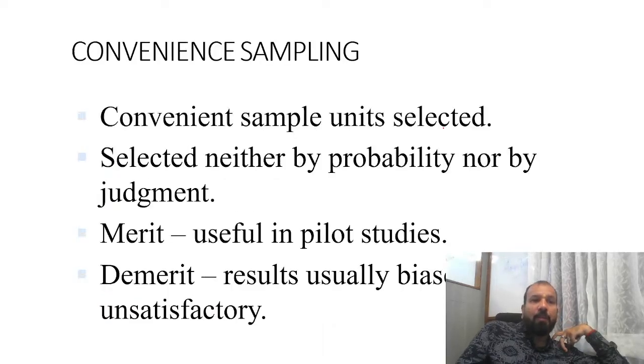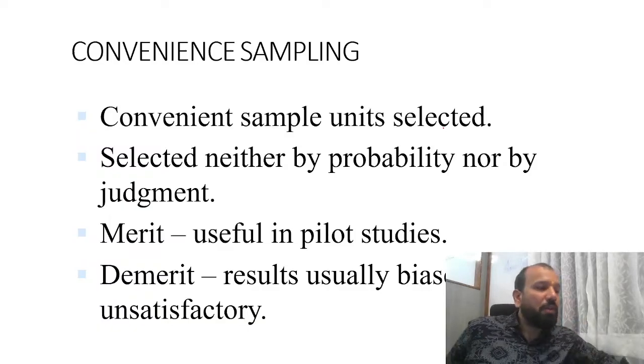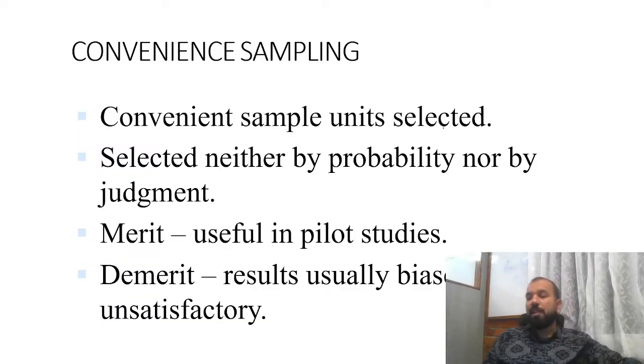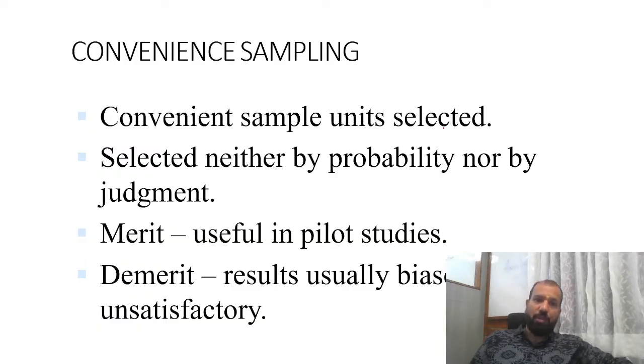Next is convenience sampling. Suppose you are living near the Chandapura area, or the Connaught Place area in Delhi, or a very prime location of any specific city: Bangalore, Chennai, Hyderabad, Delhi, Lucknow, Chandigarh. Then, as per your convenience, suppose you are doing the same research to check the ROI of the fees you are paying and the placements you are getting, you reach out to the colleges that are near to your place.